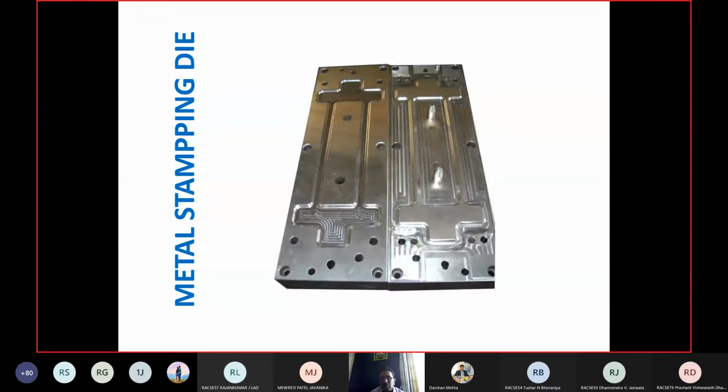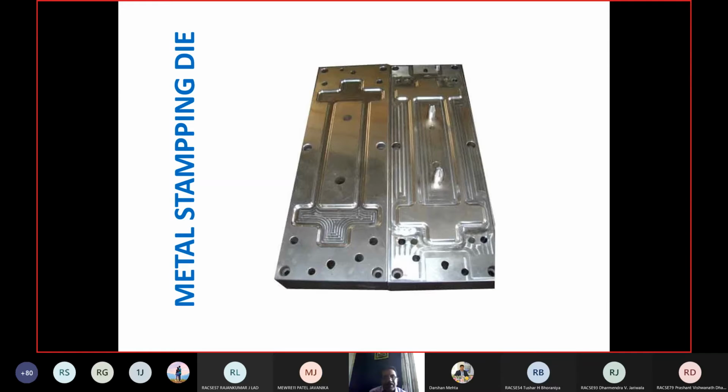Those who are mechanical engineers attending this program, or who know the die process, know that this is a die which is applied on an object to stamp it, to do the marking on it, right? Specifically this is used for marking logos on products. So these metal stamping dies are used.